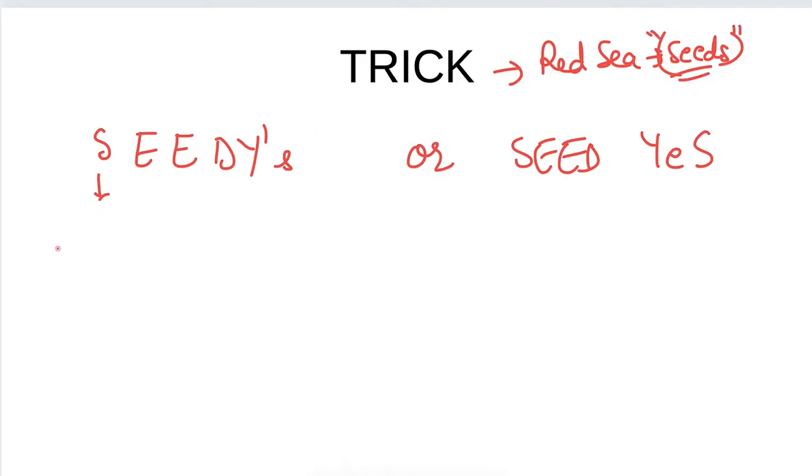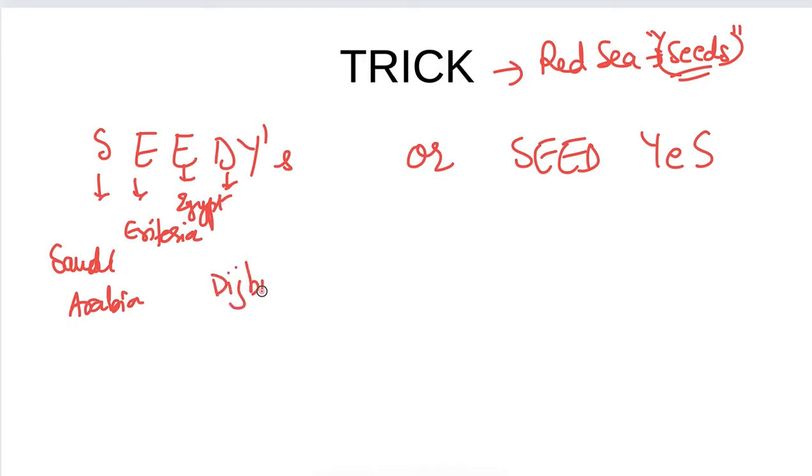So S will stand for Saudi Arabia, E for Eritrea, then Egypt, and D says it's Djibouti, Y says it's Yemen, and again S that is Sudan. So similarly this also, the seed is the same, and Y says it's Yemen and S says it's Sudan. So either CDs or seed yes. This is how you can remember.